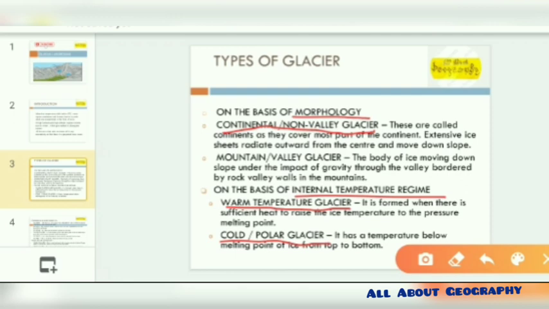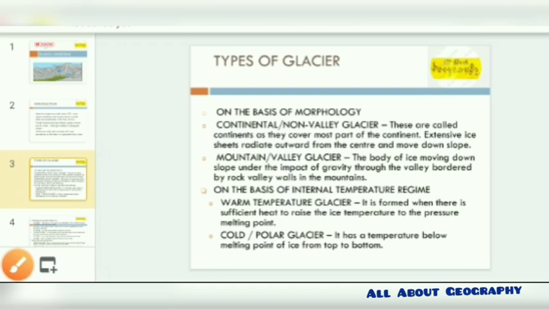but as the name suggests, it's a warm temperature. So it's basically formed when there is sufficient heat to raise the ice temperature to the pressure melting point, while the cold and the polar glaciers have a temperature below the melting point of the ice, and it's formed from the top to the bottom.